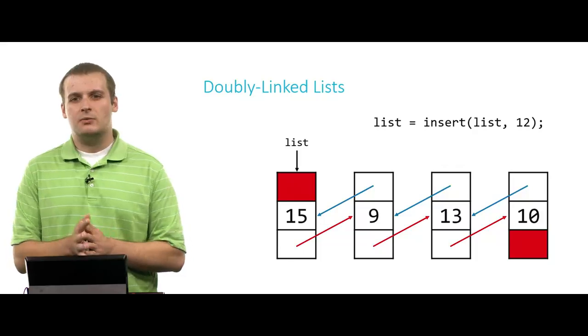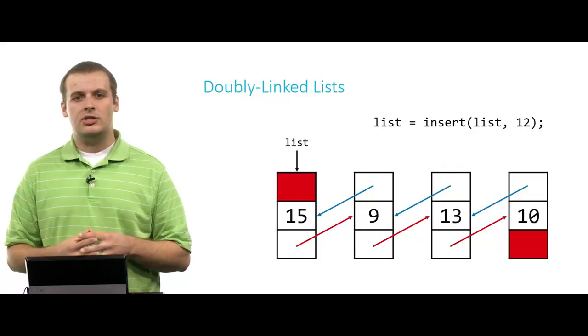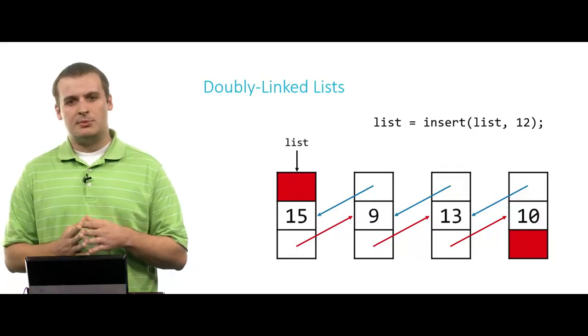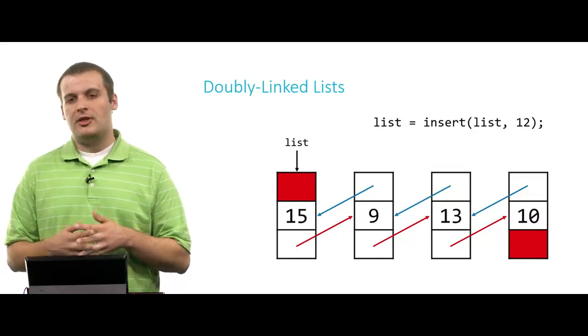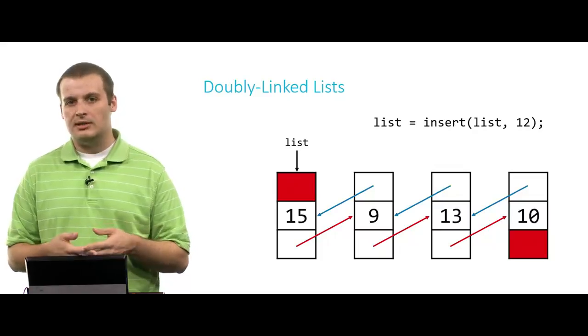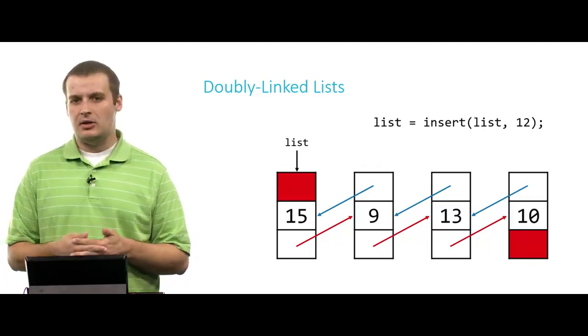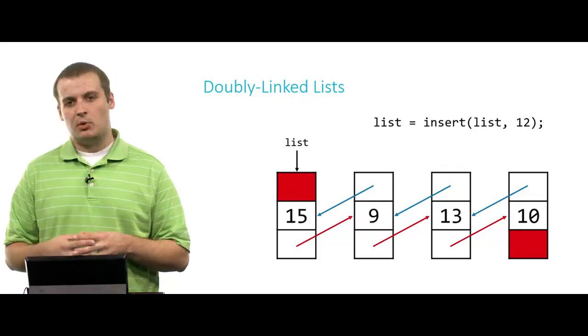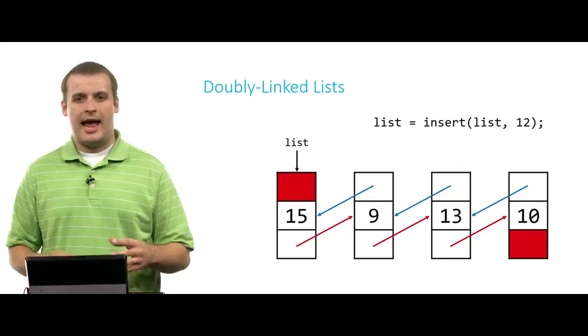So here's a list. We want to insert 12 into this list. Notice that the diagram is slightly different, right? Each node contains 3 fields: data, a next pointer in red, and a previous pointer in blue. Nothing comes before the 15 node, so its previous pointer is null. It's the beginning of the list. There's nothing before it. And nothing comes after the 10 node, and so its next pointer is null as well.